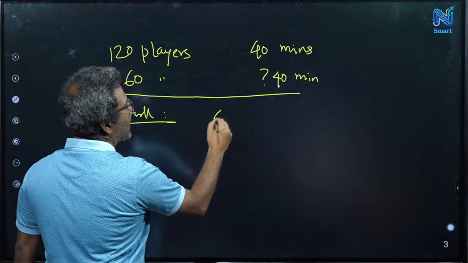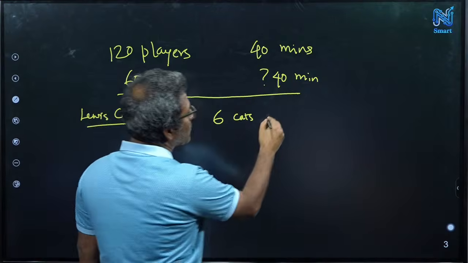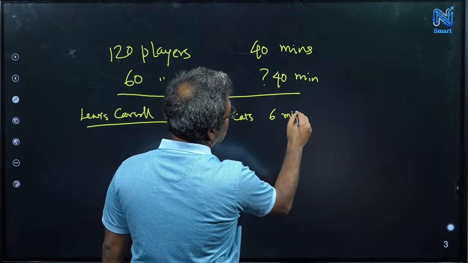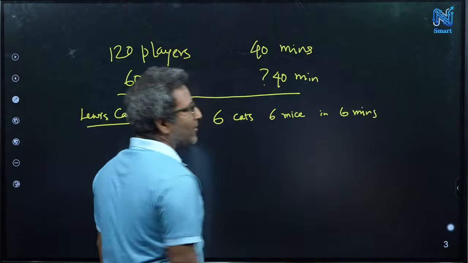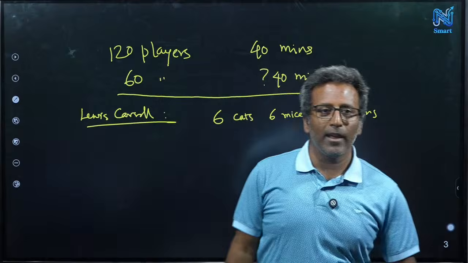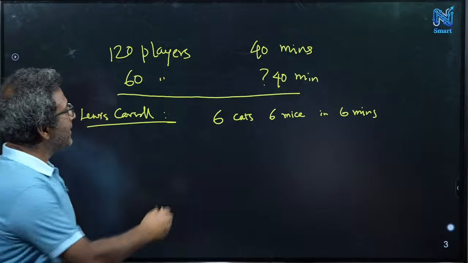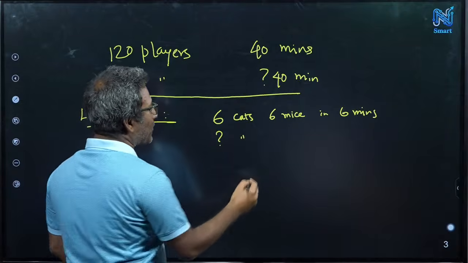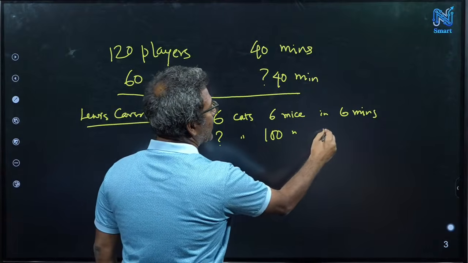There are 6 cats who can capture 6 mice in 6 minutes. The question is, how many cats do I need to capture 100 mice in 50 minutes?